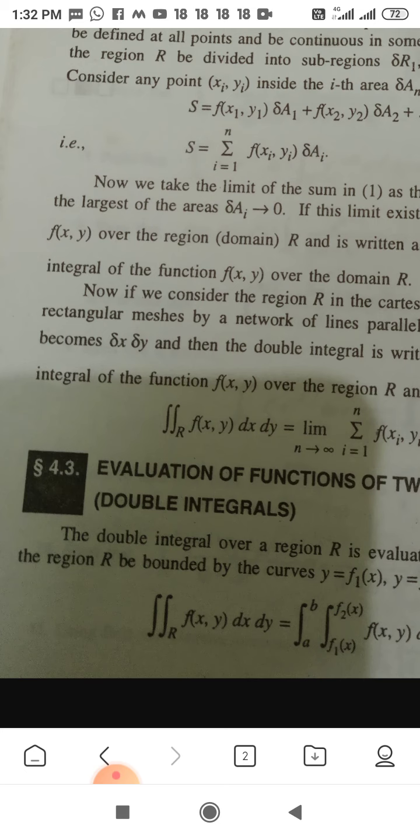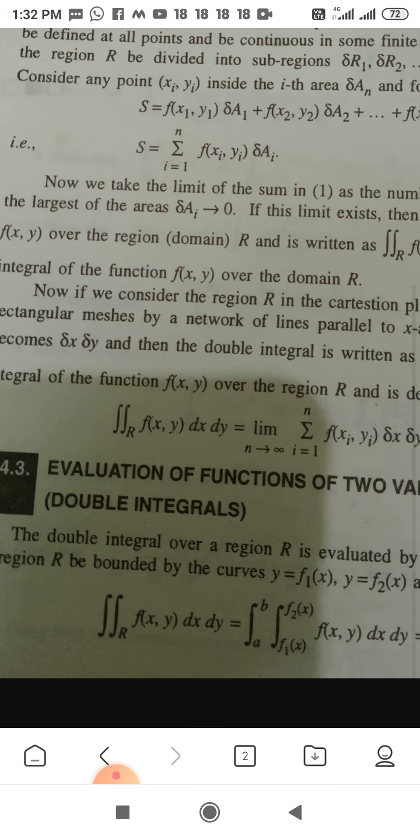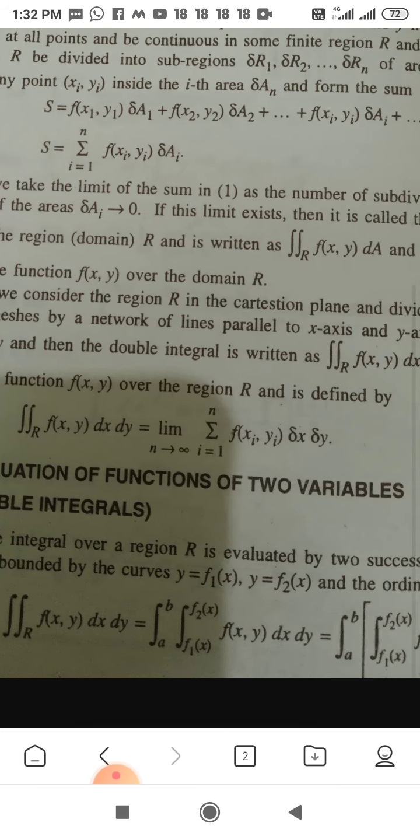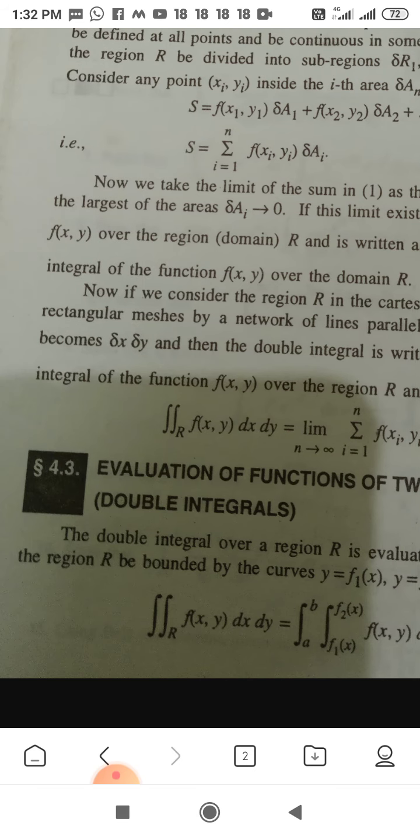So it is defined by summation i equal to 1 to n of f(xi,yi) delta Ai, where delta Ai is equal to delta x delta y. So the limit as n tends to infinity of summation i equal to 1 to n of f(xi,yi) delta x delta y is equal to the double integration over R of f(x,y) dx dy.